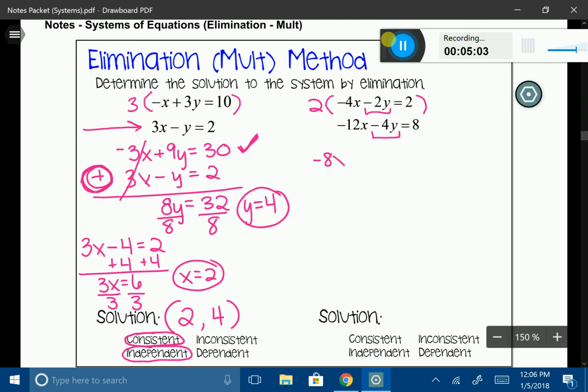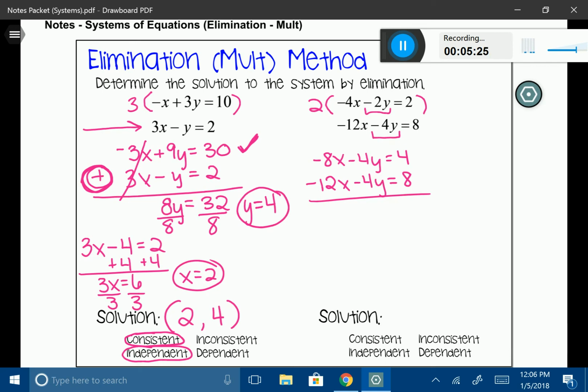I'm going to rewrite it down here: negative 8x minus 4y is equal to 4. Now I'm going to rewrite that second equation. I didn't do anything to it, I didn't multiply it or anything, so I'm just going to rewrite it as is. And then I'm going to simplify it. Here I need to figure out, do I want to add it or do I want to subtract it? If I'm looking just at my y's, negative 4 minus negative 4 is going to give me 0 and eliminate it, which is basically what I want. So I'm going to use that minus as my operation.